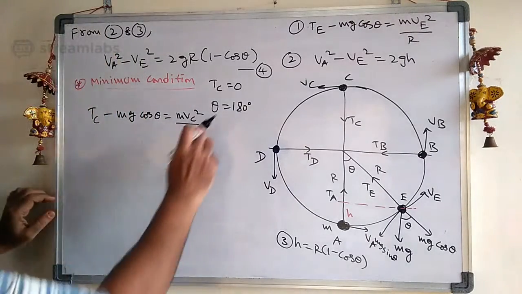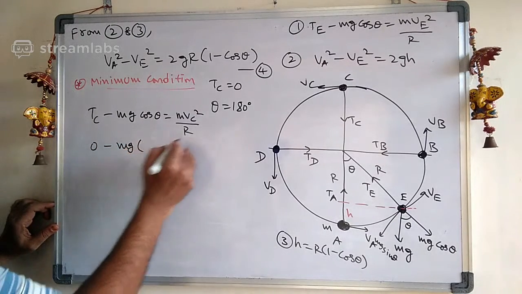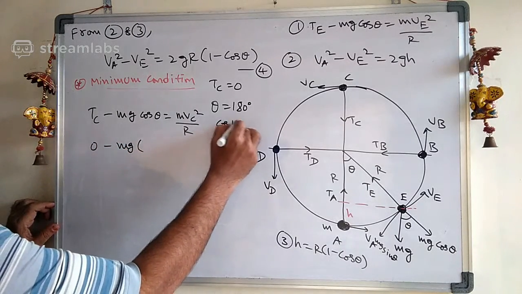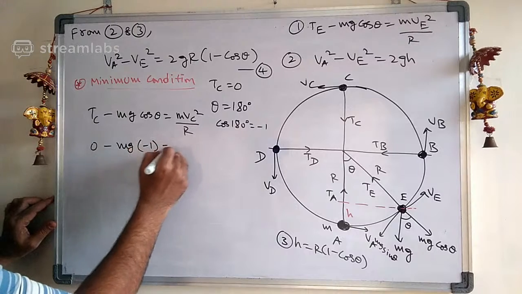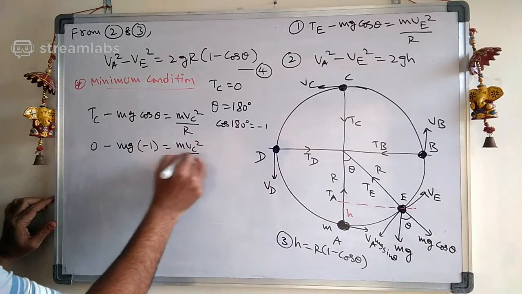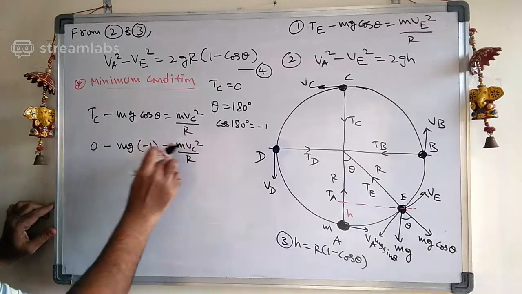Substituting, 0 minus mg, and cos 180 degrees is minus 1, so minus minus becomes plus, and mass gets cancelled.